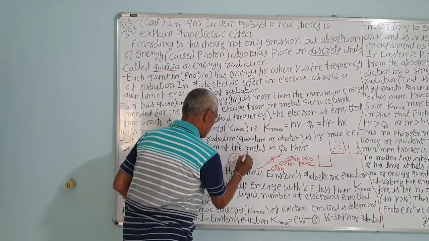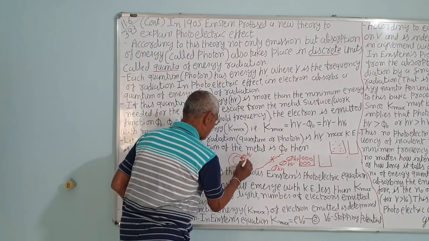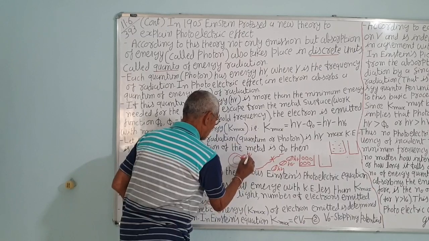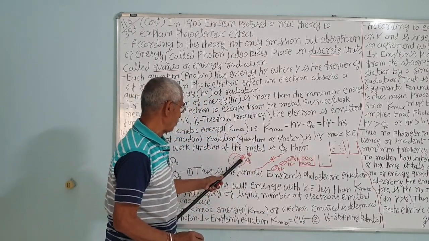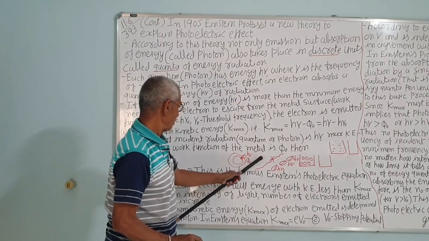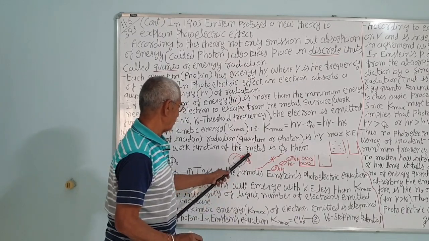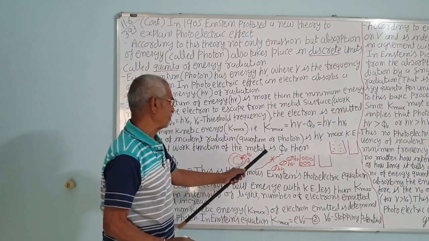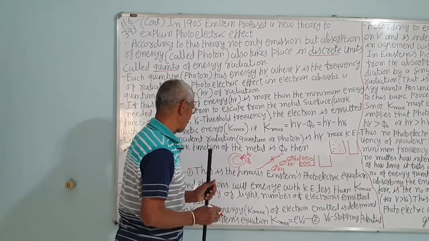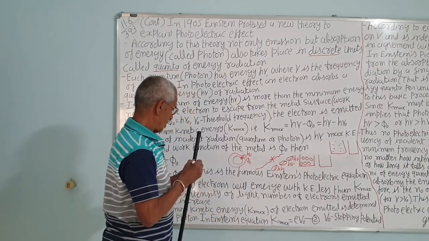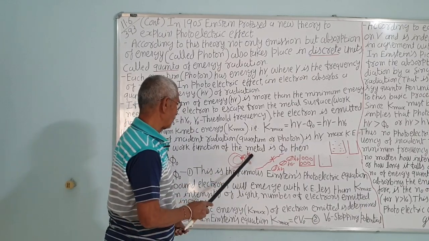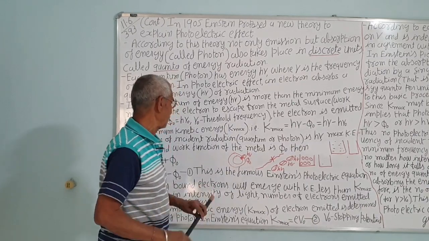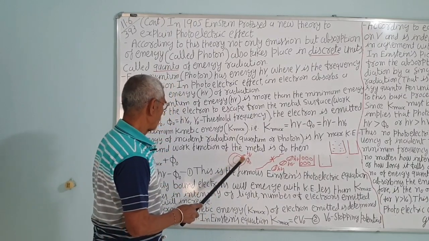This is energy h nu and the work function is phi 0. Then part of the energy will be used to remove the electron from the zinc plate, that is phi 0. Extra energy, if there is any, will impart kinetic energy, half m v square, that is the maximum energy. So half m v square plus phi 0 is equal to the total input energy of the photon, quantum.